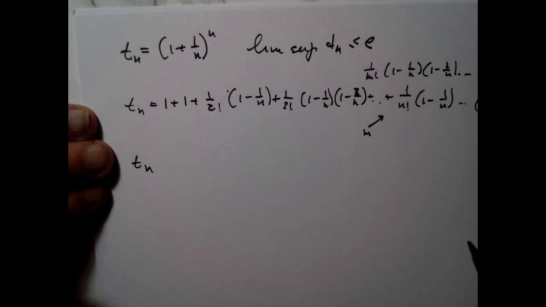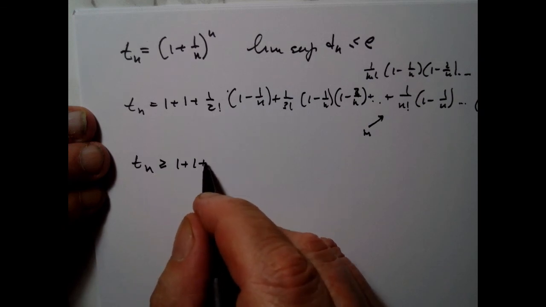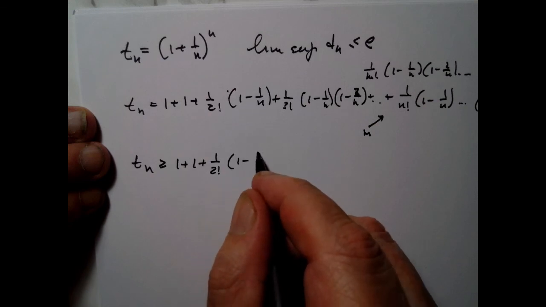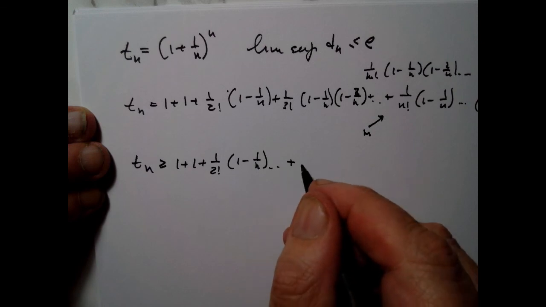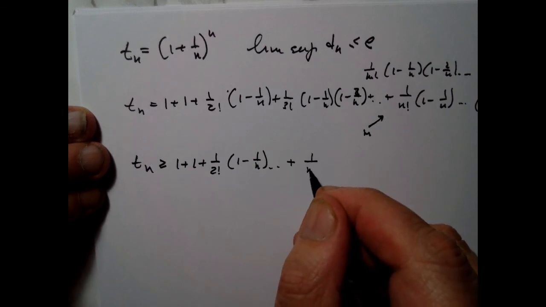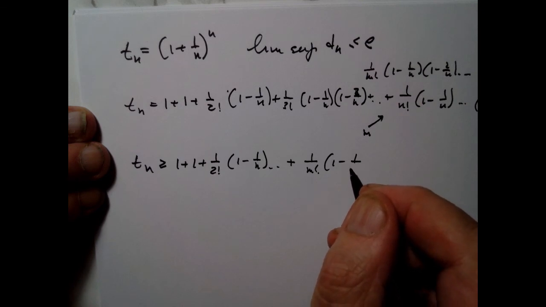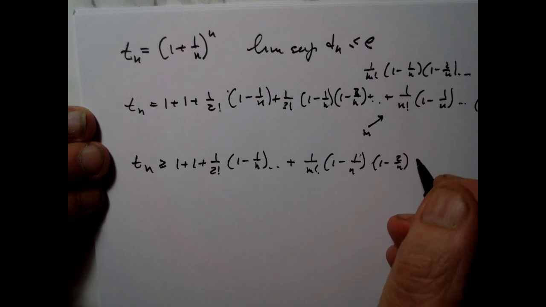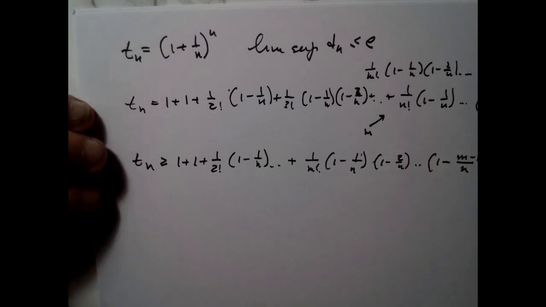So my conclusion is that Tn will be greater or equal than 1 plus 1 plus 1 over 2 factorial times (1 minus 1 over n), and so the last term here will be 1 over m factorial times (1 minus 1 over n) times (1 minus 2 over n) times (1 minus m minus 1 over n). Okay.